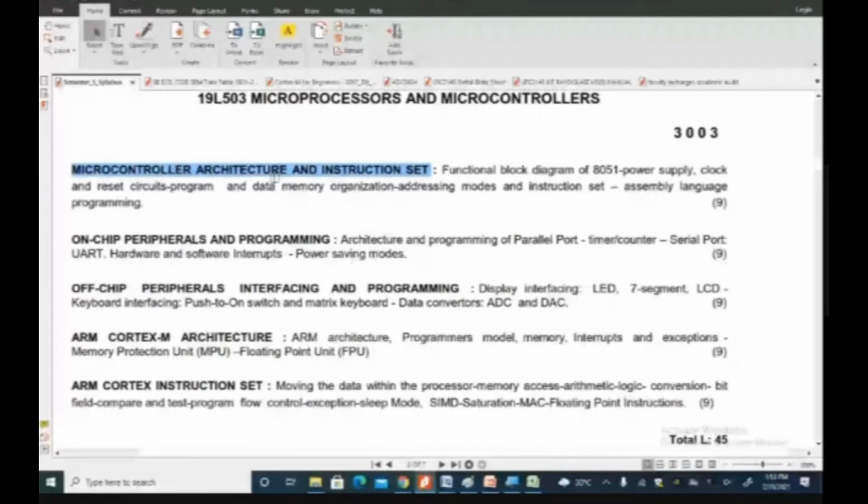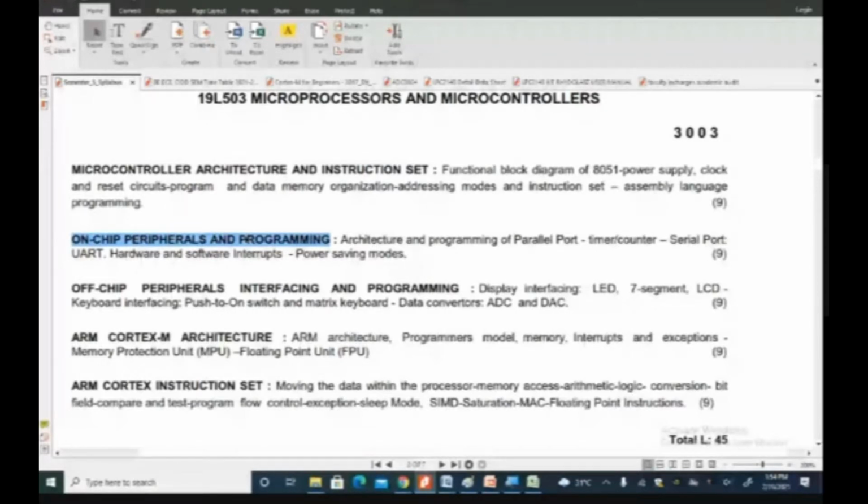When we talk about the second unit, we talk about on-chip peripherals and programming. A microprocessor can do computations like arithmetic and logical operations, but it alone cannot do some necessary things. We need program memory to store the instructions, and data memory to store the variables. If the user needs to interact, we go for parallel ports and serial ports.